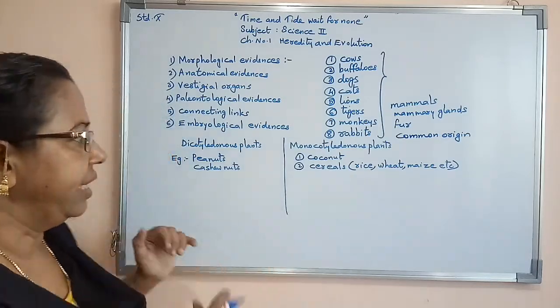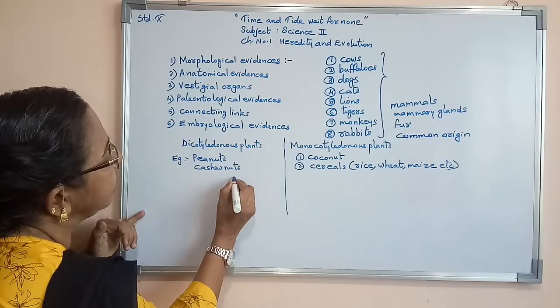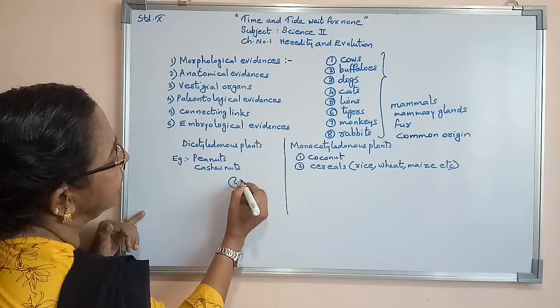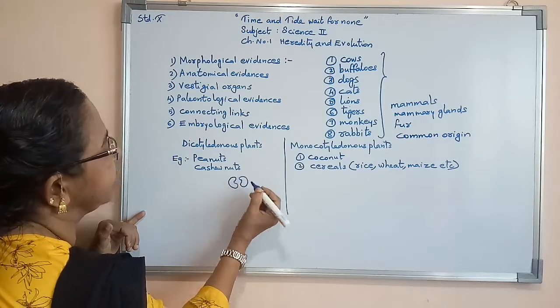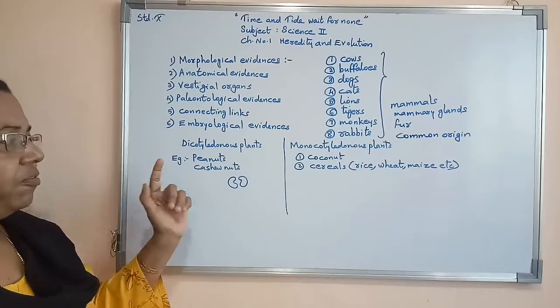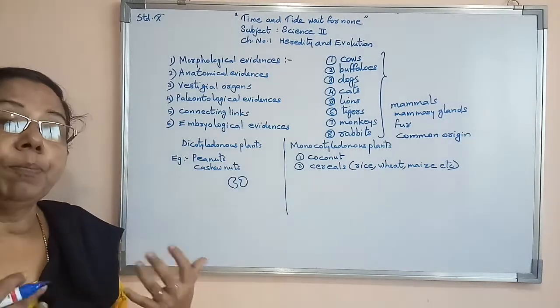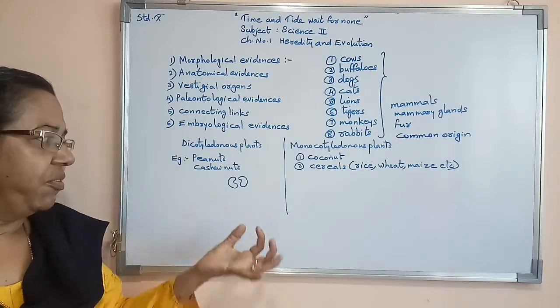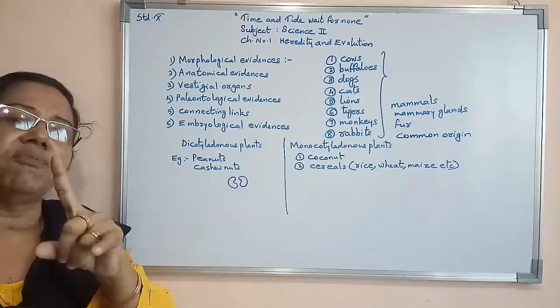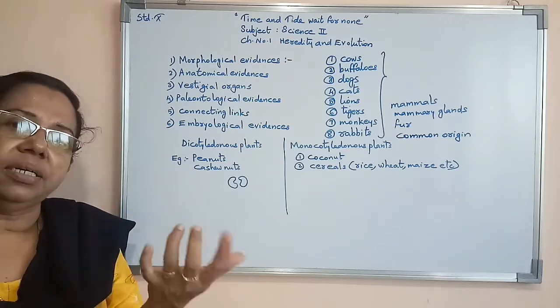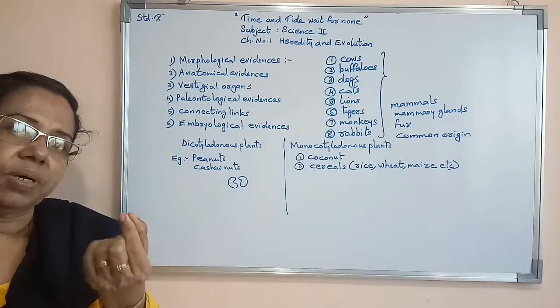Now, here is one diagram I am showing you. In case of any pea, one part will be like that, and the other part like this. So now we are getting two halves. In case of peanut, cashew nut, pea plants, any type of pulses, we will get two halves from one seed. No need of breaking it, we just have to move it and it will open into two halves.